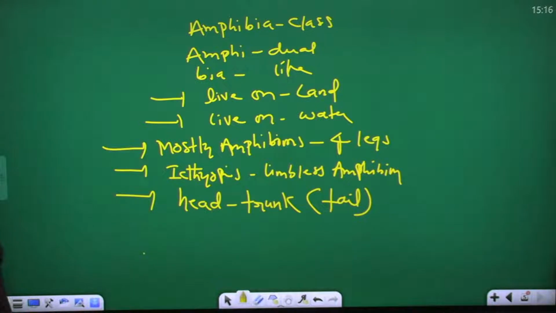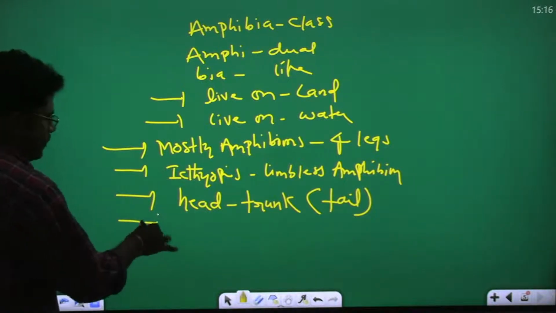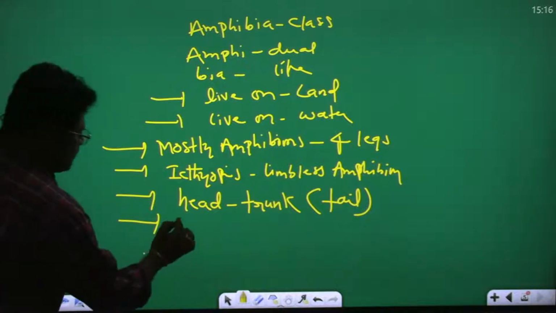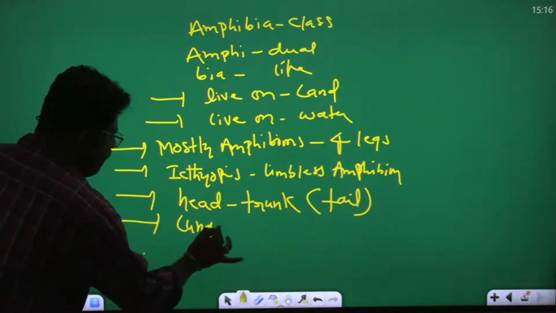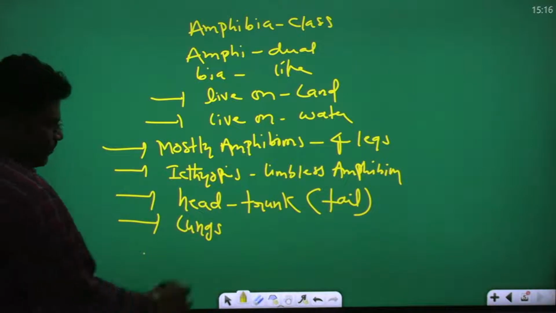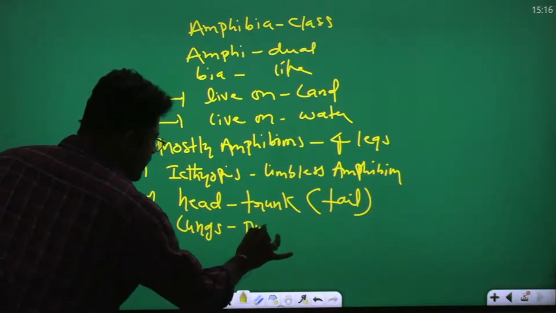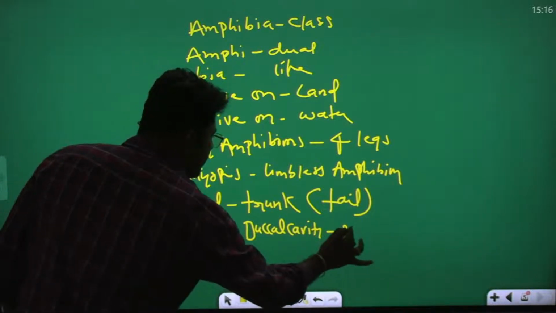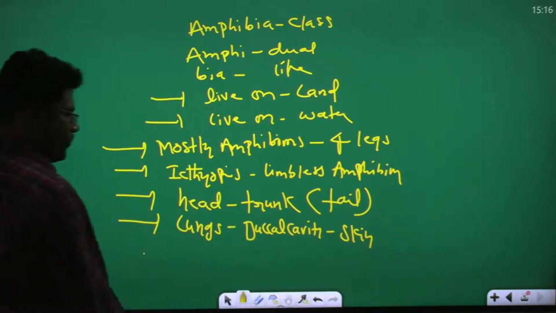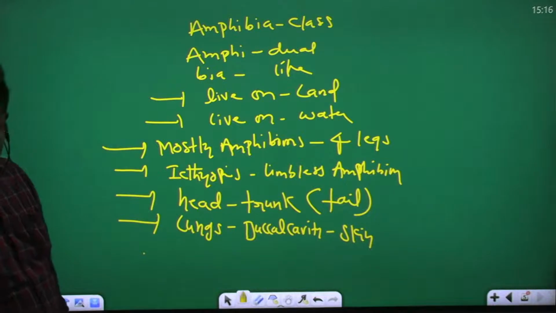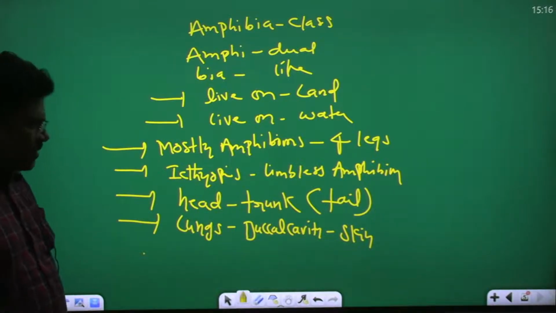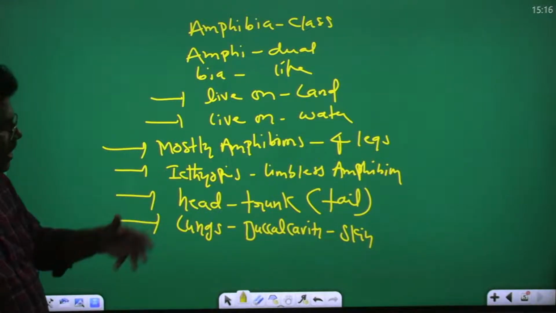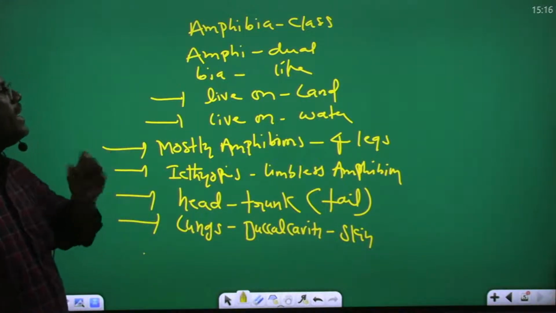You understand? Next, one more point: amphibian respiratory organs are lungs, buccal cavity, and skin. Yes, this is Amphibia, one class.